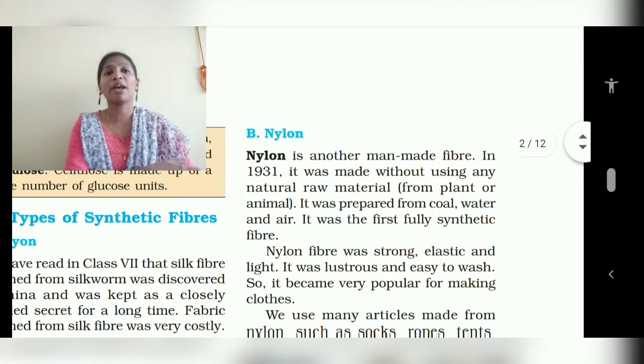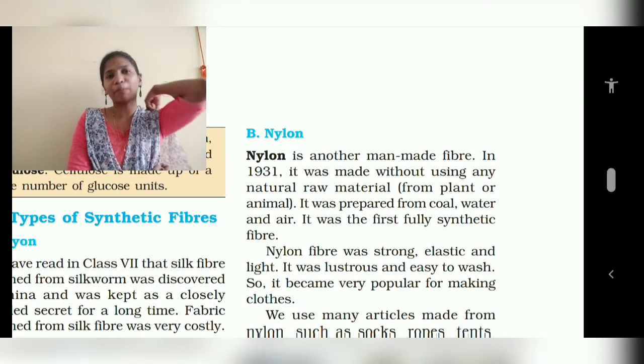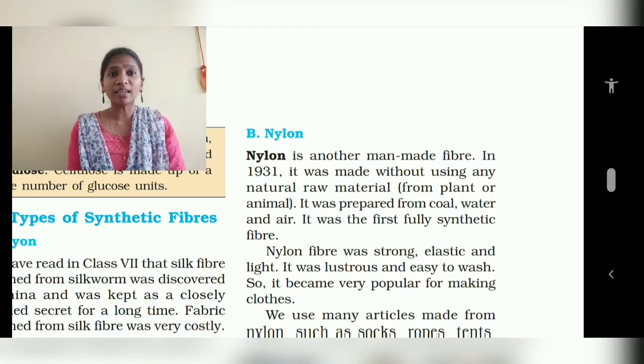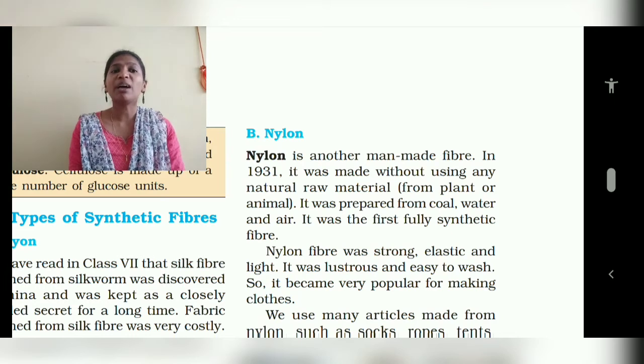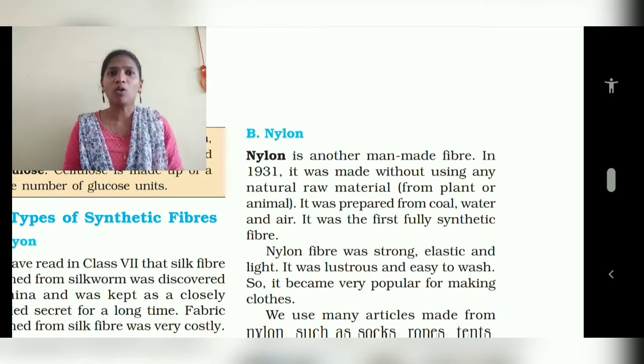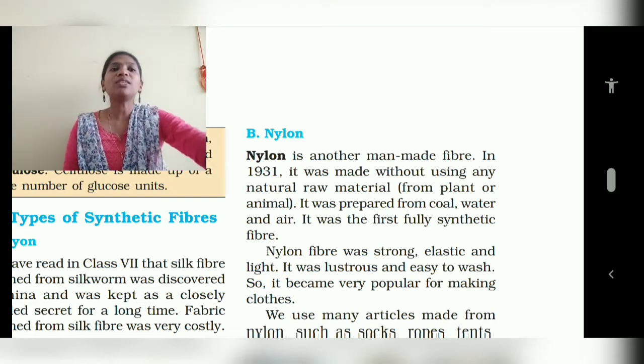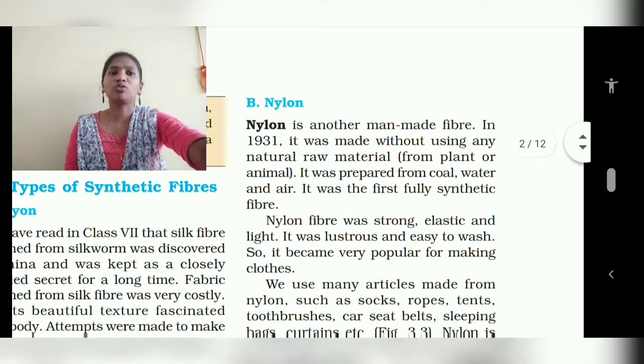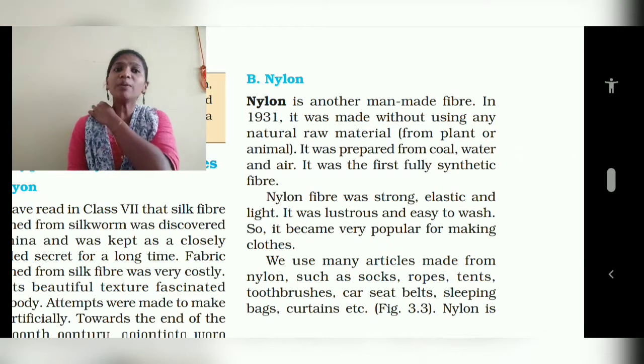Nylon is another man-made fiber. In 1931, it was made without using any natural raw materials from plants or animals. It is prepared from coal, water and air. It was the first fully synthetic fiber.